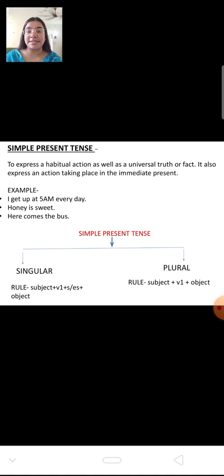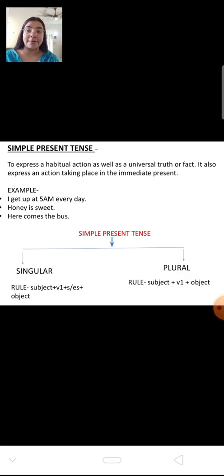Like simple present tense. Simple present tense helps us to express a habitual action as well as a universal truth or fact. It also expresses an action taking place in the immediate present. That means if a sentence is telling you that it's a universal truth, nobody can change. The sun rises from the east. Nobody can change that. That is the simple present tense. What we are doing right now is a simple present. What we daily do is simple present. That is a daily habitual action. Habitual action means what we do daily.